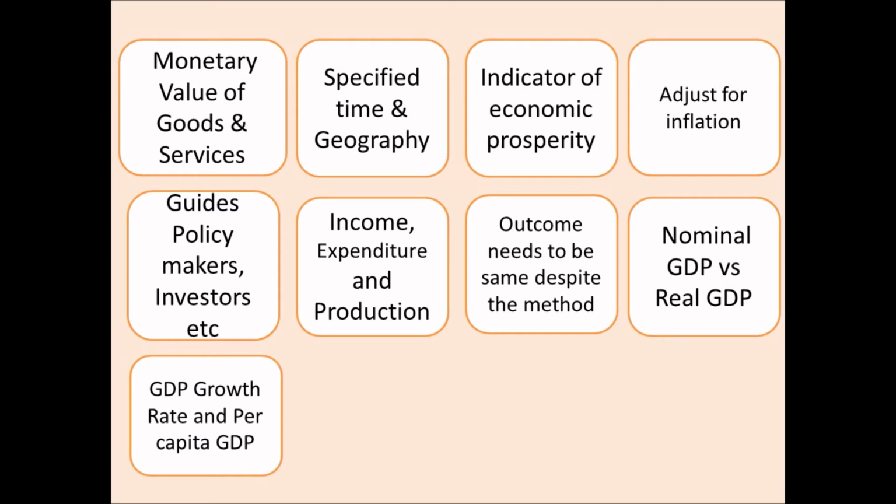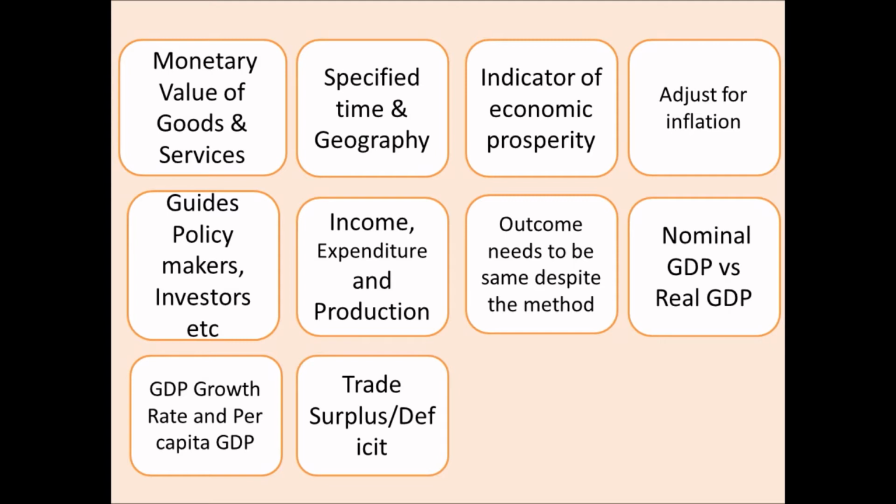There are two or three other indicators related to GDP. The GDP growth rate is calculated, and also the per capita GDP, which is the GDP divided by the population of the country. In a country, the GDP may look very attractive, but if you divide the GDP by the population, the per capita figure may be very, very small.